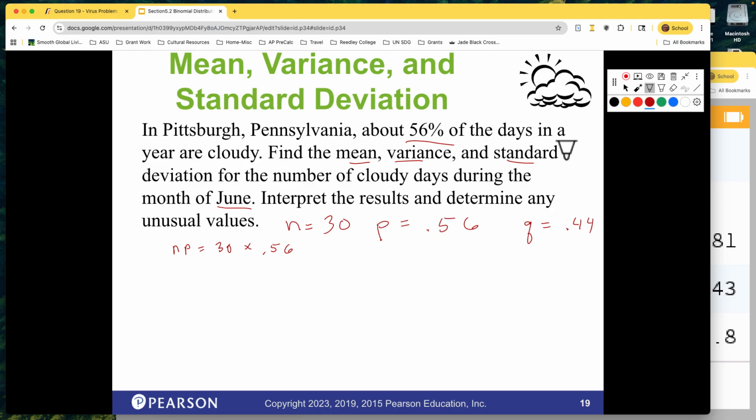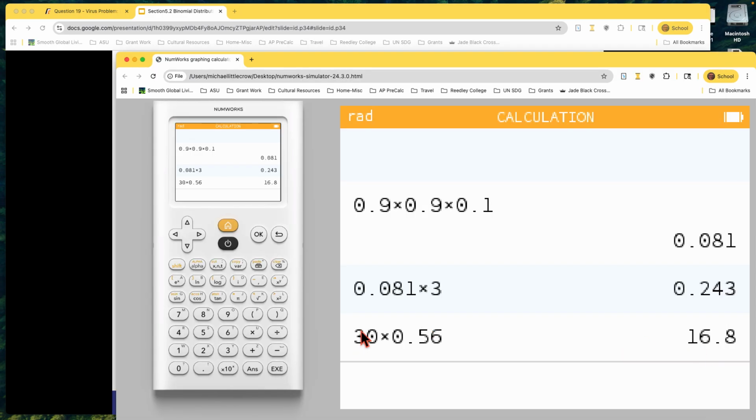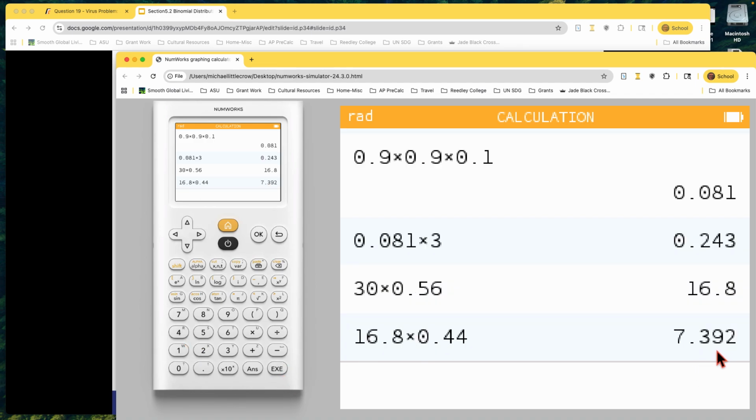Okay, so the calculation came back with 16.8. Say that's approximately 17 days. Okay, variance. So this is the mean. The variance is going to be n times p times q. So we're actually almost there. We just come back to our calculator. We can take this answer, which was n times p, and then we just now need to multiply it by q, which was 0.44, n times p times q. That's going to give us our variance, which is 7.39.